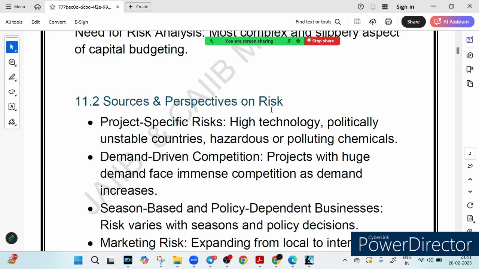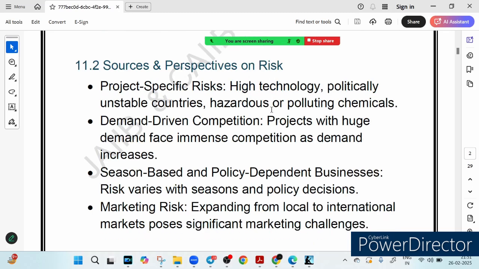Now let's jump to our next topic, which is the sources and perspectives on risk. Very, very important. So friends, in our last slide we talked about capital budgeting and why risk analysis is so important. In this slide we are going one step further. Let's explore the different types of risk that businesses face when making big investment decisions. And get ready, this is going to be eye-opening.